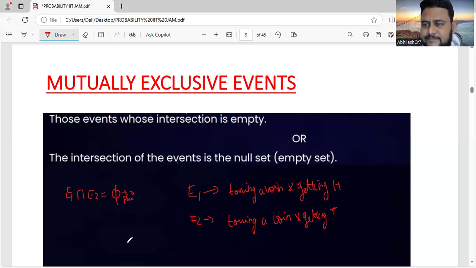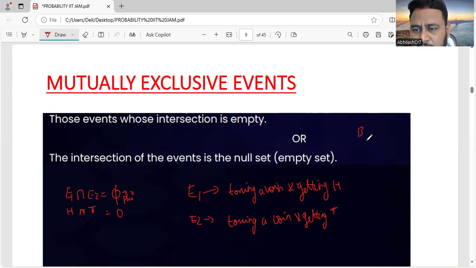In event 1 we got head, in event 2 we got tail. What is common between head and tail? Nothing. So this is called mutually exclusive events.